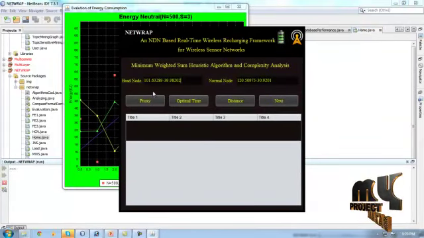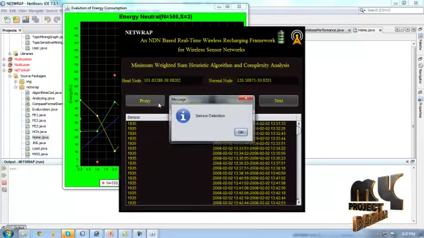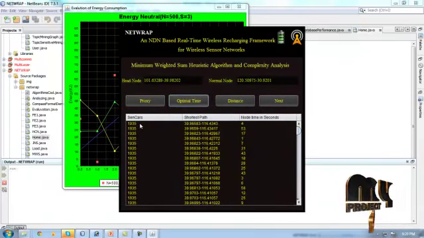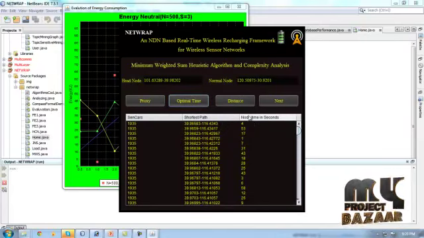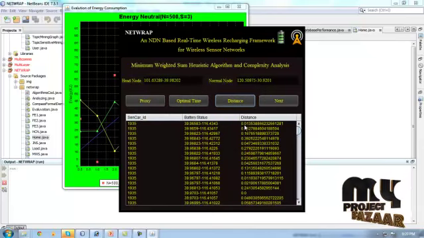After the head node and the normal node communicate, we get the proxy communications from the minimum weight, some heuristic algorithm and complexity analysis. After the send calls, the shortest path and time in seconds will be displayed. The sensor node ID, battery status, and distance will be produced from the normal node to the head node.